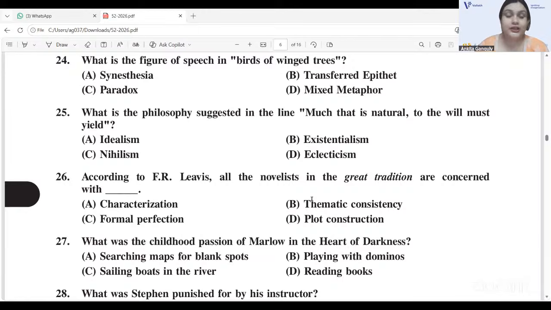Because if you look at the primary work, you will see F.R. Leavis emphasizes the idea of moral seriousness and human experiences in The Great Tradition. It's never about formal perfection. But your provisional answer key says option C for question 26. So this question's answer can be challenged. This is what at least we thought. Question 26. Please note it down and look it up yourself as well. So we think it should be option B and not C.